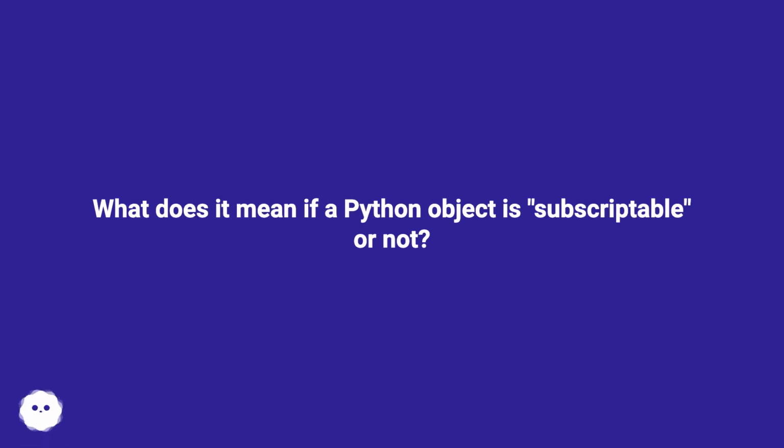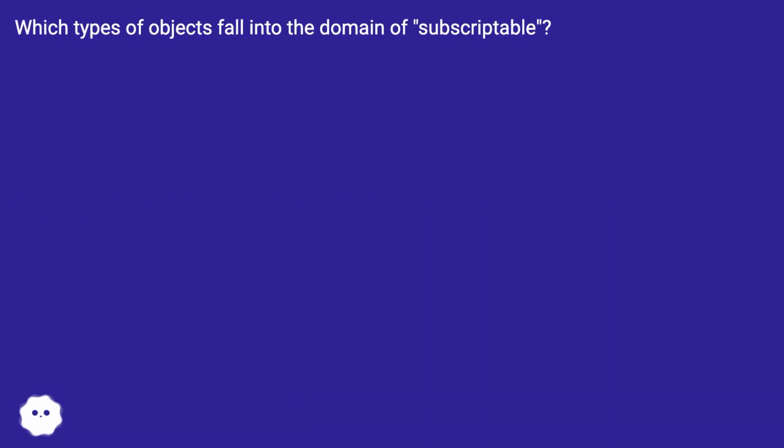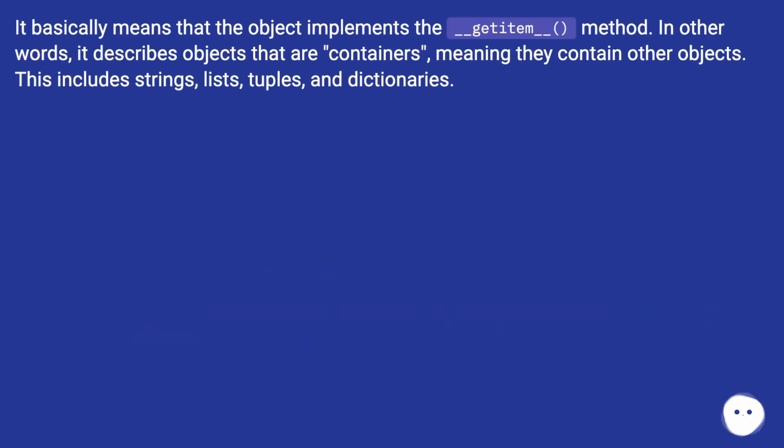What does it mean if a Python object is subscriptable or not? Which types of objects fall into the domain of subscriptable? It basically means that the object implements the __getitem__ method. In other words, it describes objects that are containers, meaning they contain other objects. This includes strings, lists, tuples, and dictionaries.